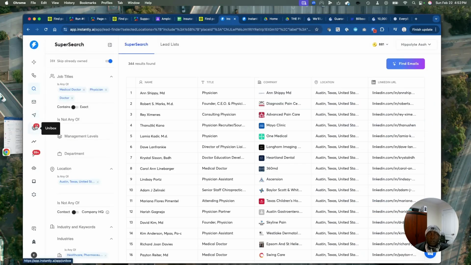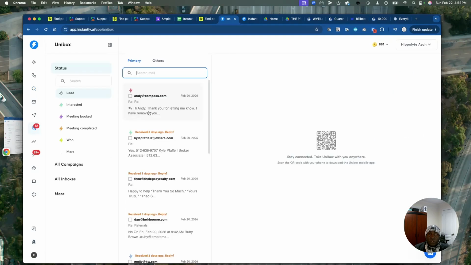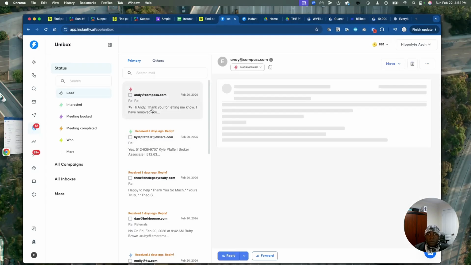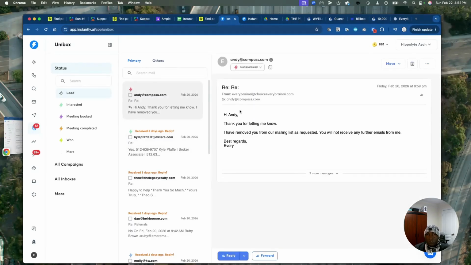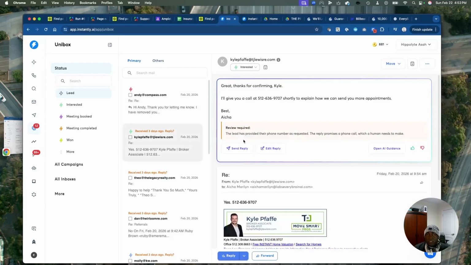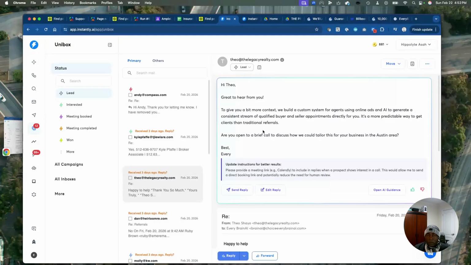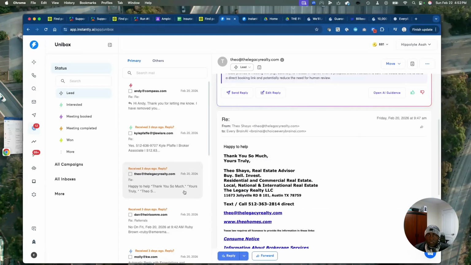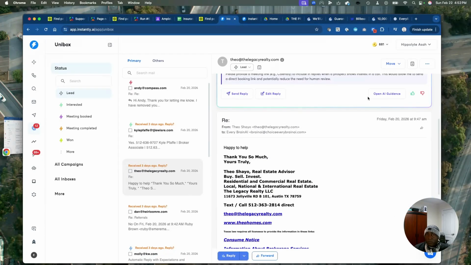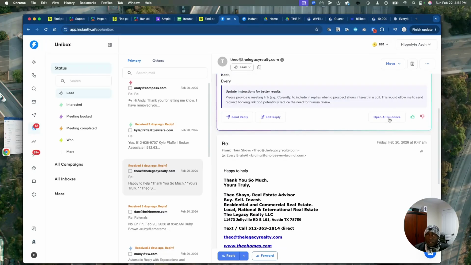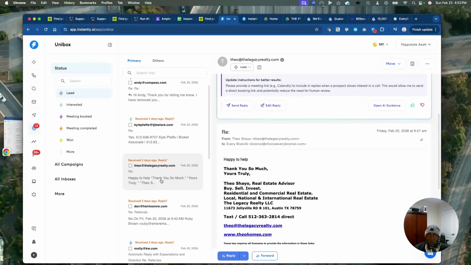Now, we equally incorporate artificial intelligence in our portfolio. For example, you see here, this person is not interested, this person is a warm lead, saying I will give you a call, and so on. Somebody is responding to our calls, and we'll work with the person to reach out to them. We see others like, oh, great to hear from you, and we work with them. We can send a reply, we can edit the reply. We use OpenAI guidance to send them.